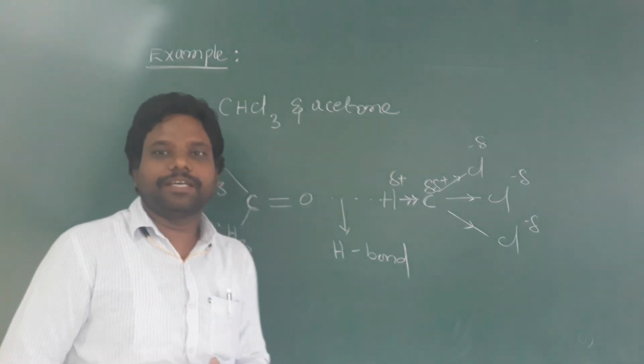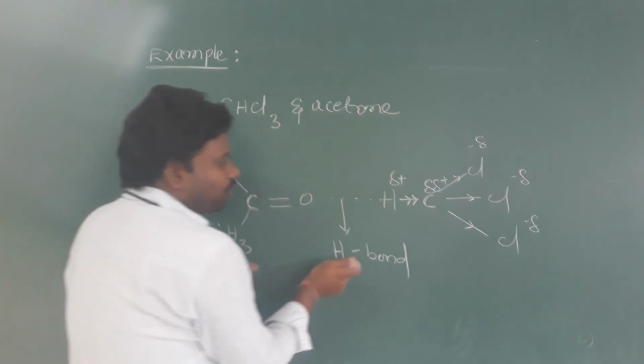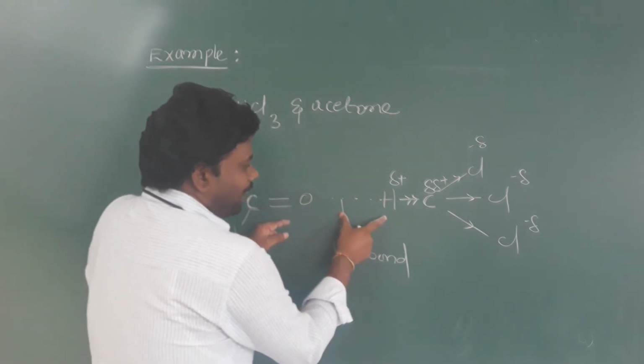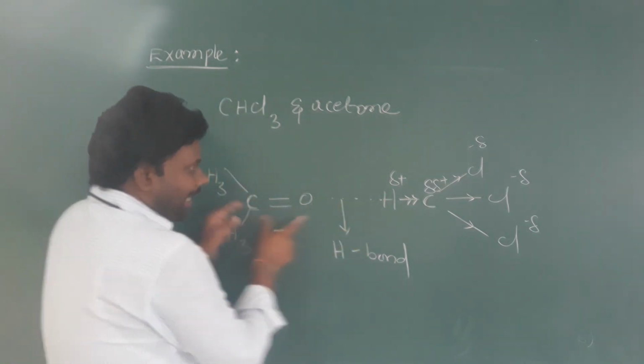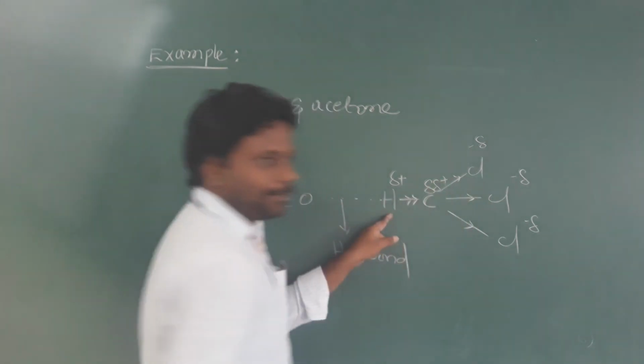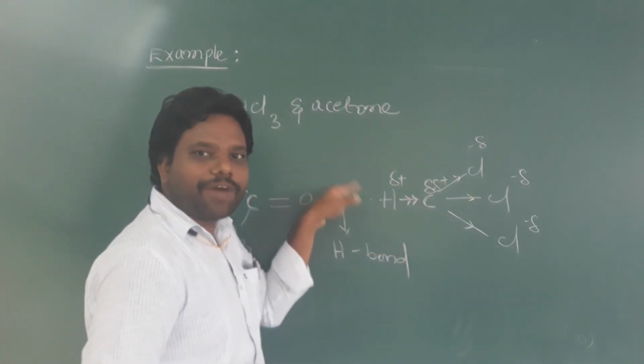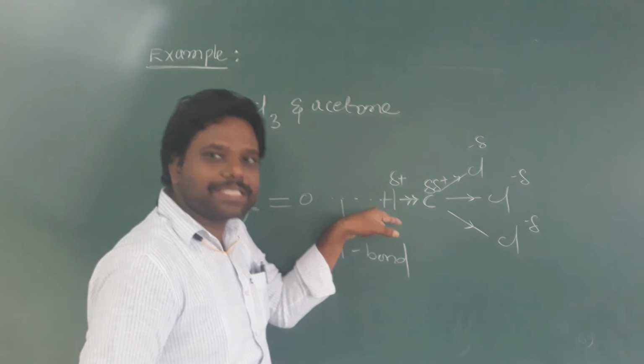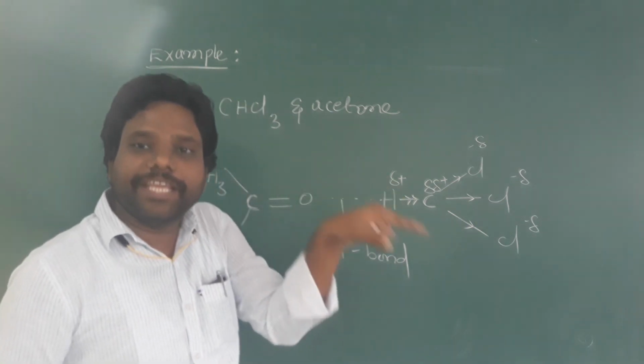Here, what happened? A hydrogen bond is formed between the oxygen of acetone and the hydrogen of chloroform. If a bond is formed, heat is released. So the change in enthalpy on mixing is negative, because a bond is formed and heat is released.